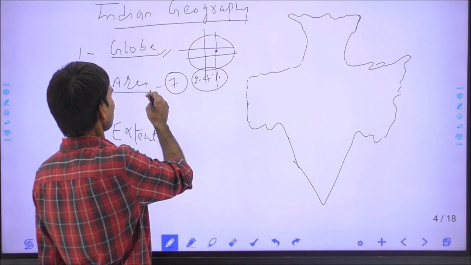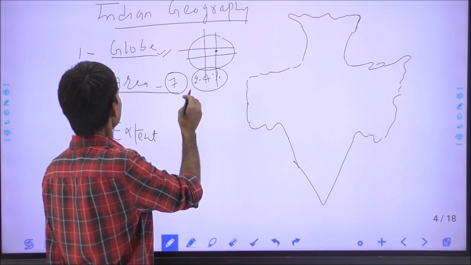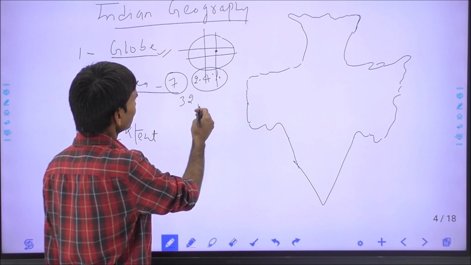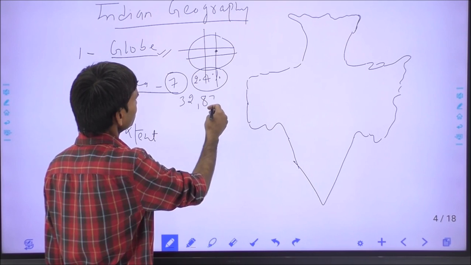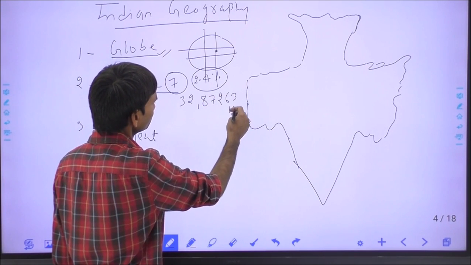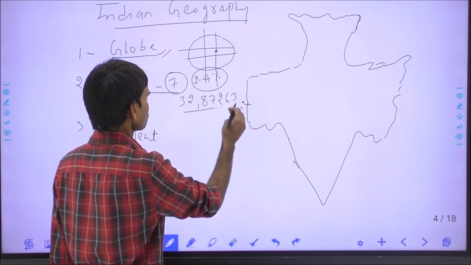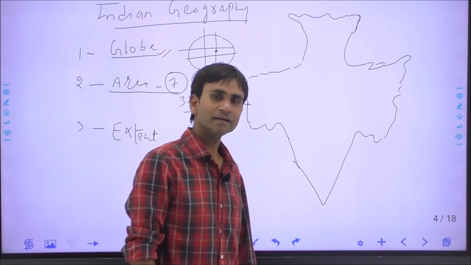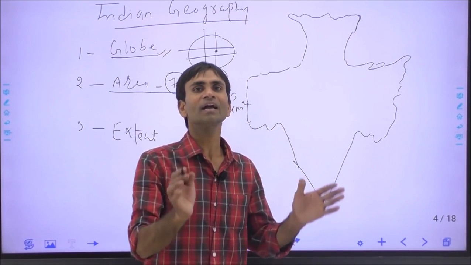The geographical area of India is around 32,87,263 kilometer square, and India is considered a part of the Gondwana land.